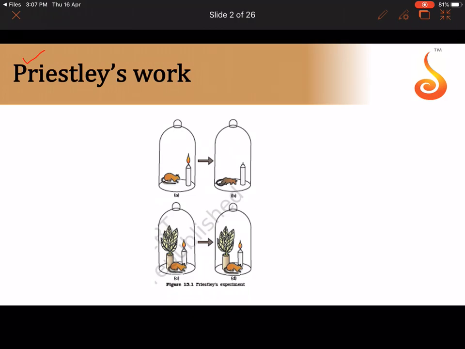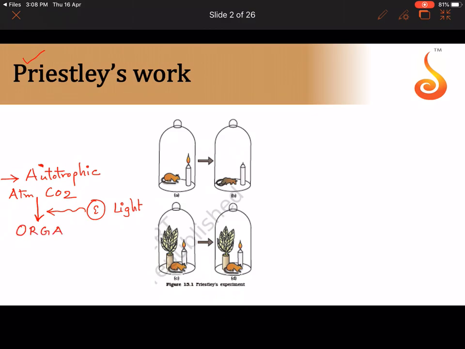So, photosynthesis is something which is carried out by autotrophic plants. Now, we call green plants autotrophic. The reason we call them autotrophic is because they are able to fix the atmospheric carbon dioxide using the energy from the sunlight, in order to obtain organic substances.